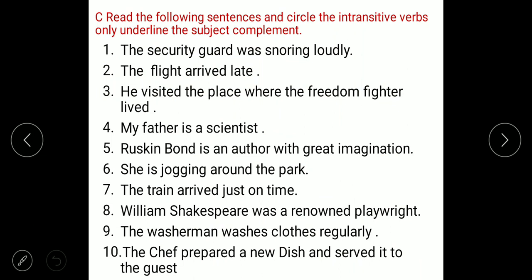Now question number 3. Read the following sentences and circle the intransitive verb. Only underline the subject complement. Okay, what you have to do? Circle the intransitive verb. The security guard was snoring. So was snoring is intransitive.